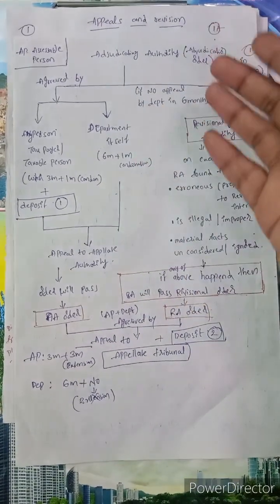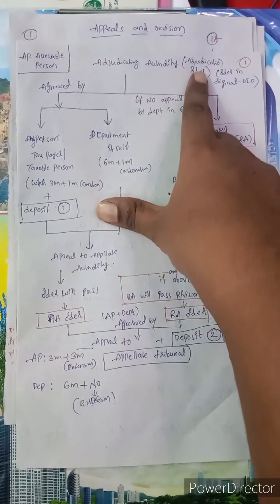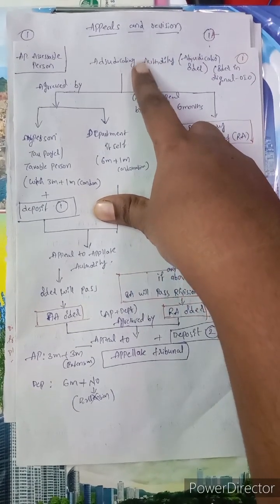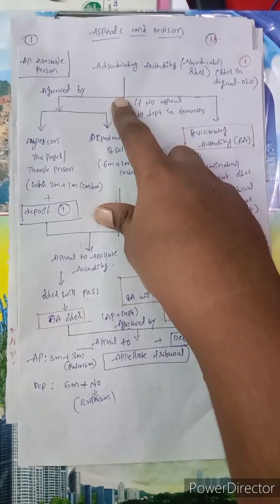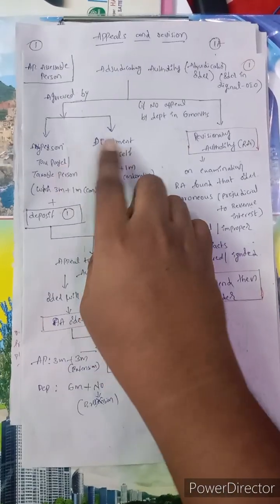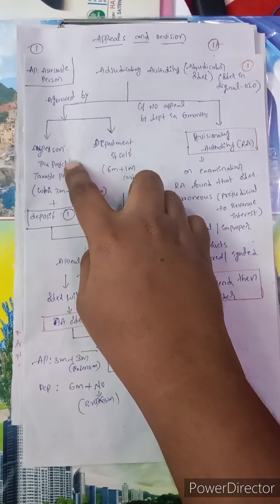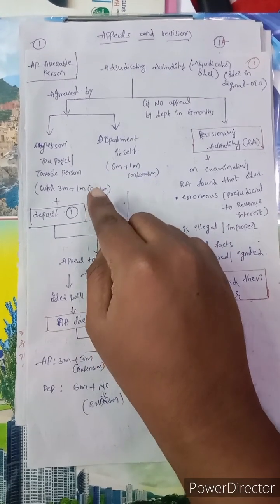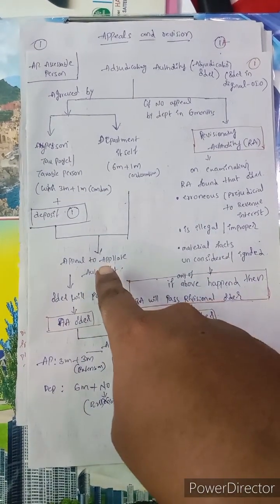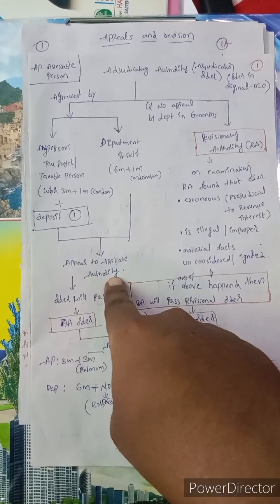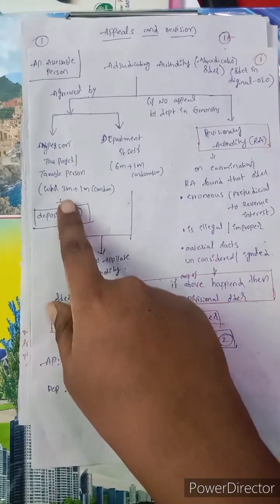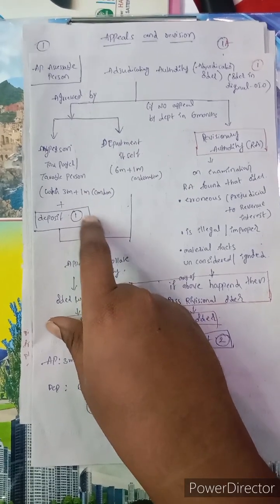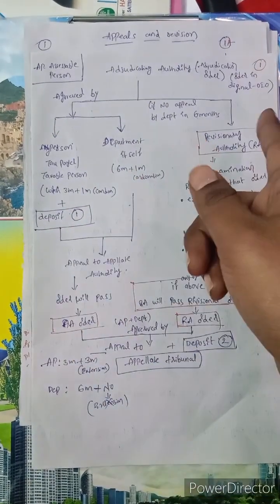First, if any order is passed by the adjudicating authority, this order we will also call the order in original. An order by the adjudicating authority can be contested by any person or by the department itself. If aggrieved by any person, meaning any taxpayer or taxable person, then we can file an appeal to the appellate authority. Within how much time can we appeal? Within 3 months plus 1 month's condonation of delay, along with a deposit. And how much deposit, we will see again.